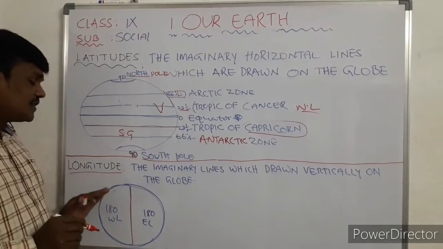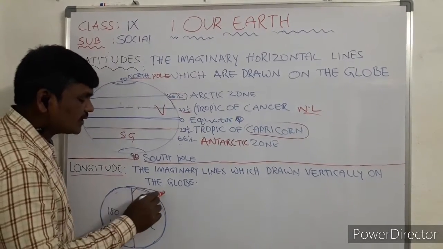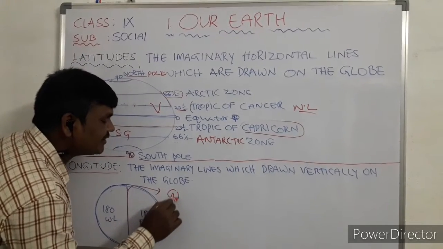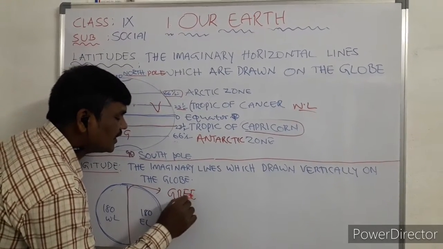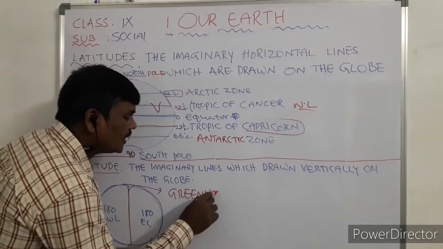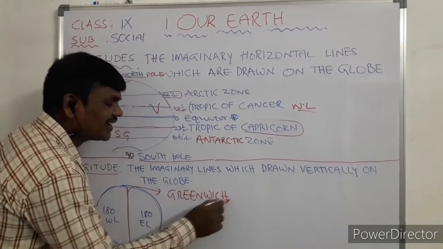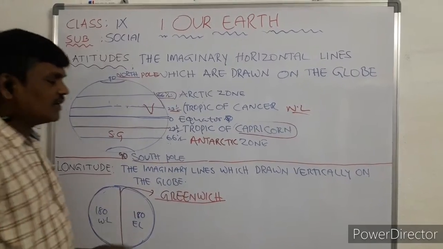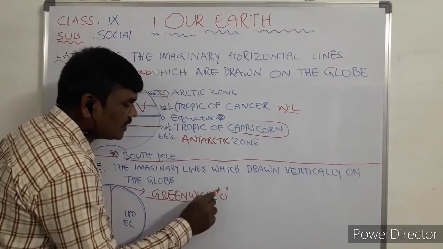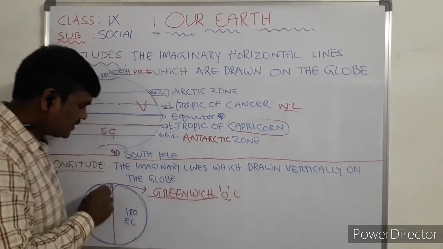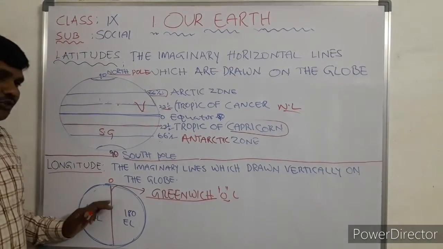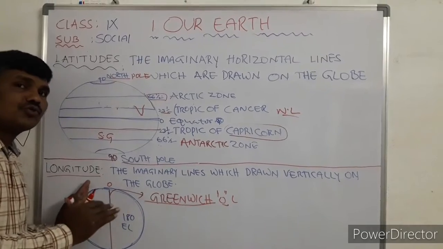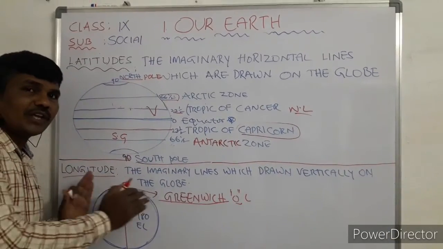The prime longitude on the globe is the Greenwich line, which is 0 degrees longitude. It divides the globe into two equal halves.